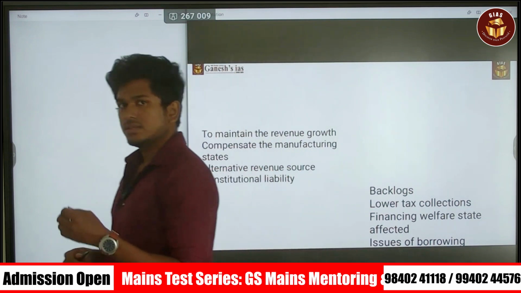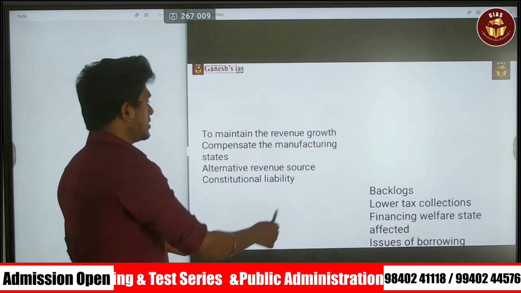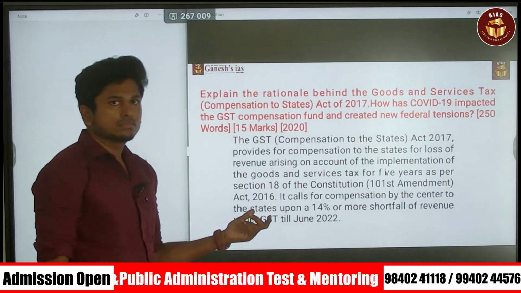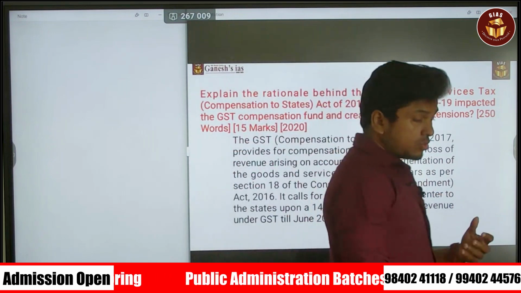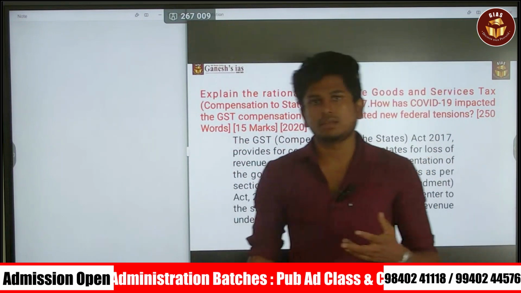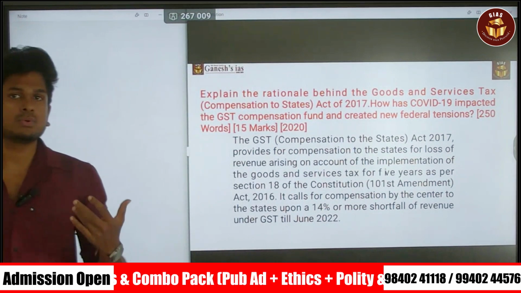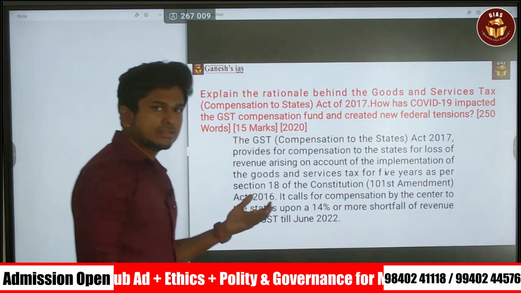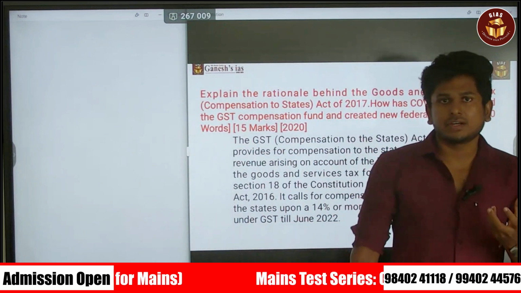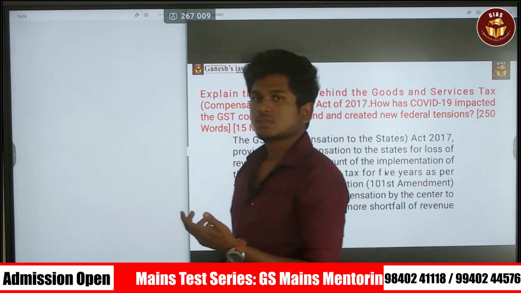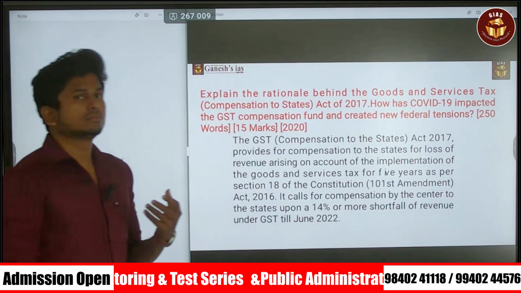Okay, so these are the major things you need to know. And also please note that it is 14%. Even though at present this act is not there, you may use this in the mains exam if it is needed. You can also speak about fiscal federalism. You can use that keyword in your answer. So by this way you can enrich your answer.